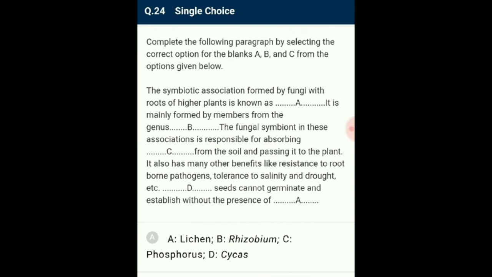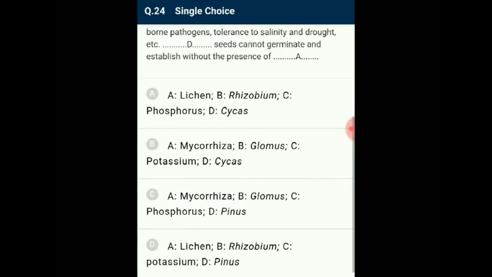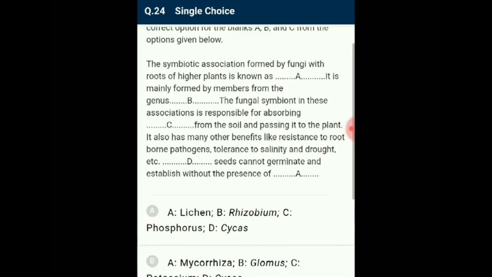The fungal symbiont in this association is responsible for absorbing phosphorus from the soil and passing it to the plant. Some plants have an obligate association with mycorrhizae. For example, Pinus seeds cannot germinate and establish without the presence of mycorrhizae. So the answer for this question is option C. A represents mycorrhizae, B represents Glomus, C represents phosphorus, D represents Pinus.